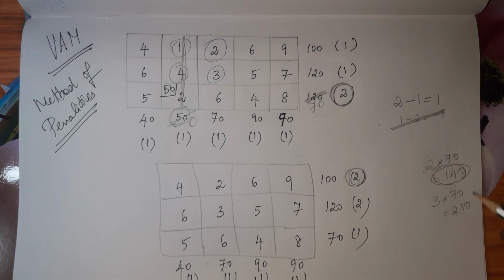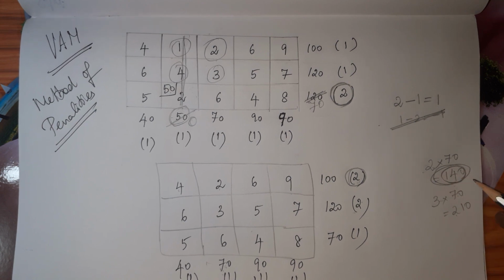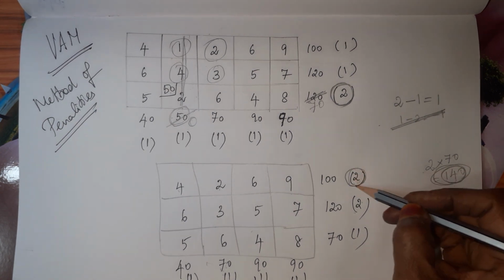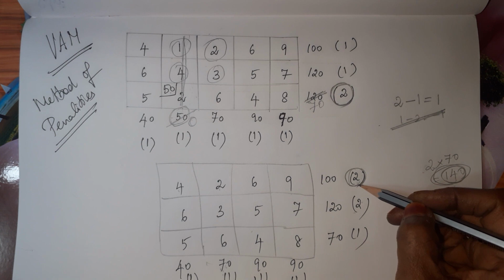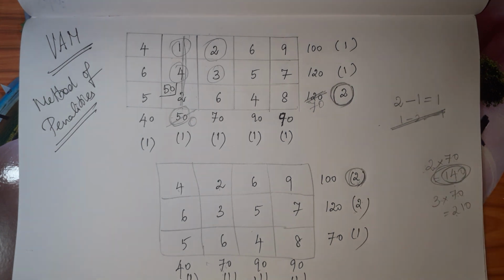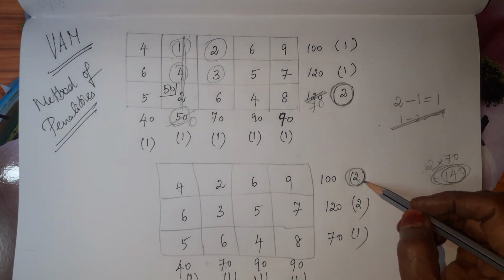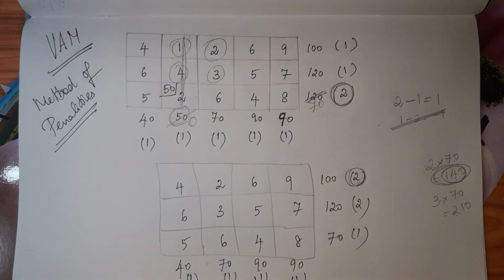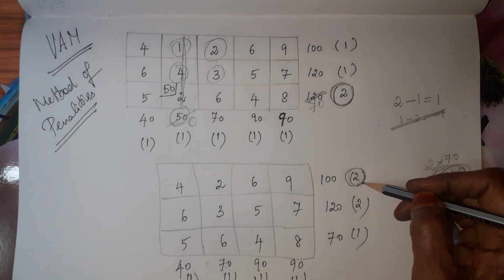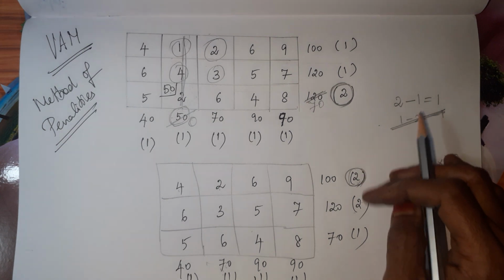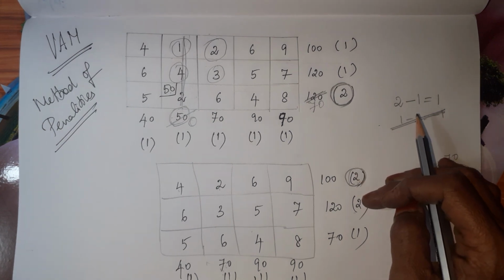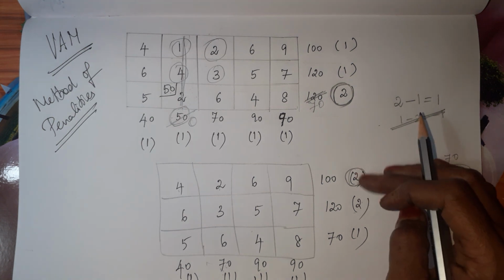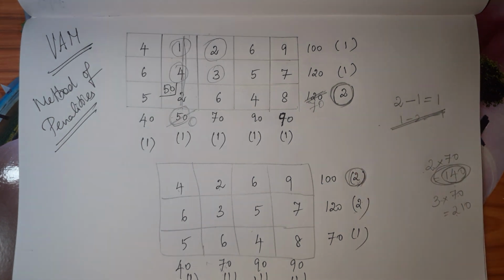Out of these two, 140 is the minimum cost. So better I can take this. This will help you in doing the Modi method. This will reduce the extra steps when we go into the Modi method. So there is no restriction in selecting this one. But to save time and get the answer easily, we can take the best of these two values. So these two only we are going to take.